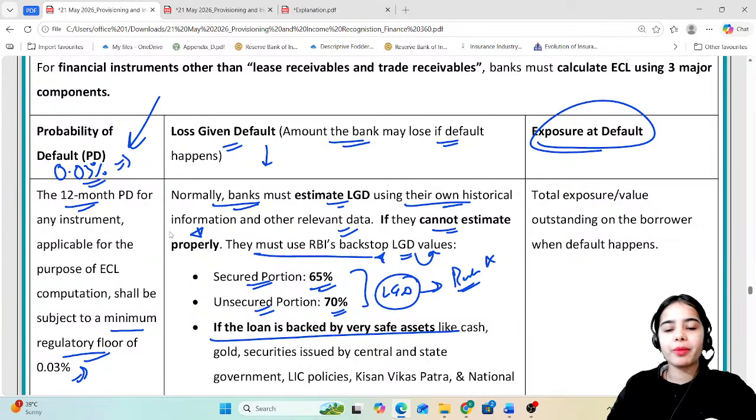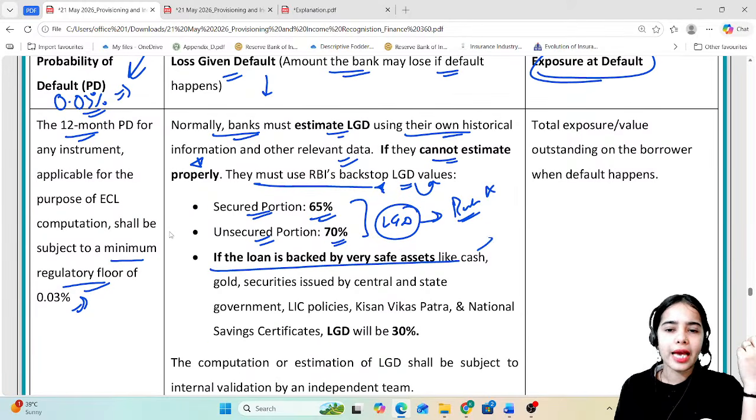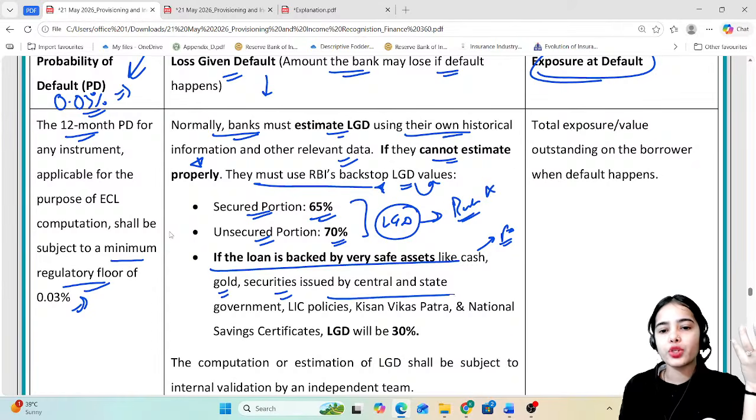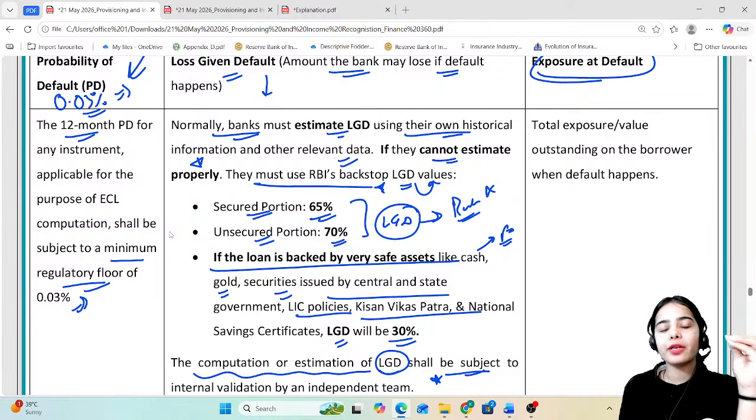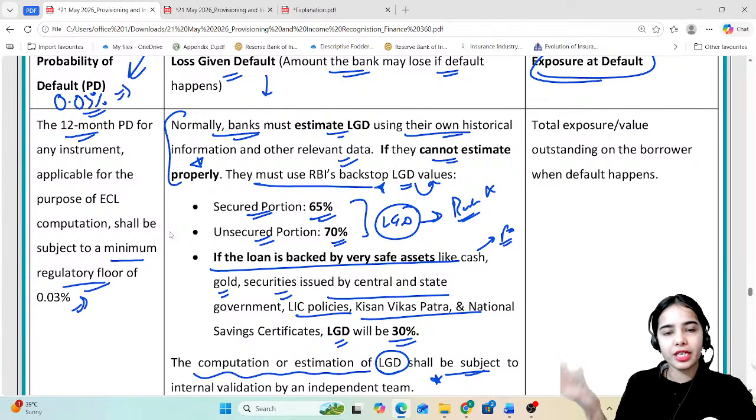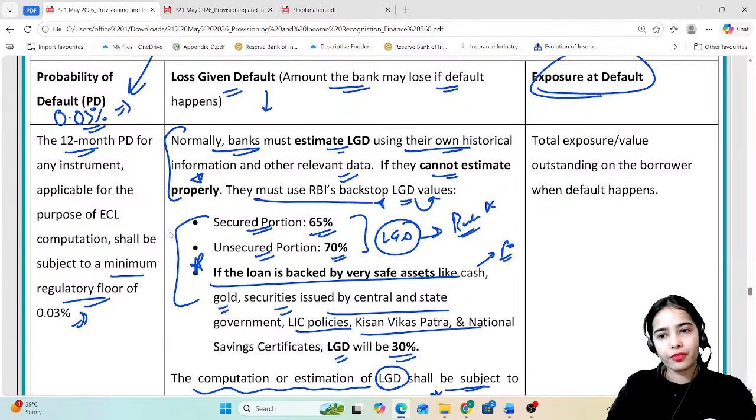If the loan is backed by very safe assets such as cash, that is fixed deposits or deposits, gold, securities issued by the central and state governments, LIC policies, Kisan Vikas Patra, national savings certificates, the loss given default will only be 30%. Okay. The estimation of the loss given default shall be subject to internal validation by an independent team of the bank. So the bank has to decide the loss given default, but if the bank is not able to decide, then it has to use these values.